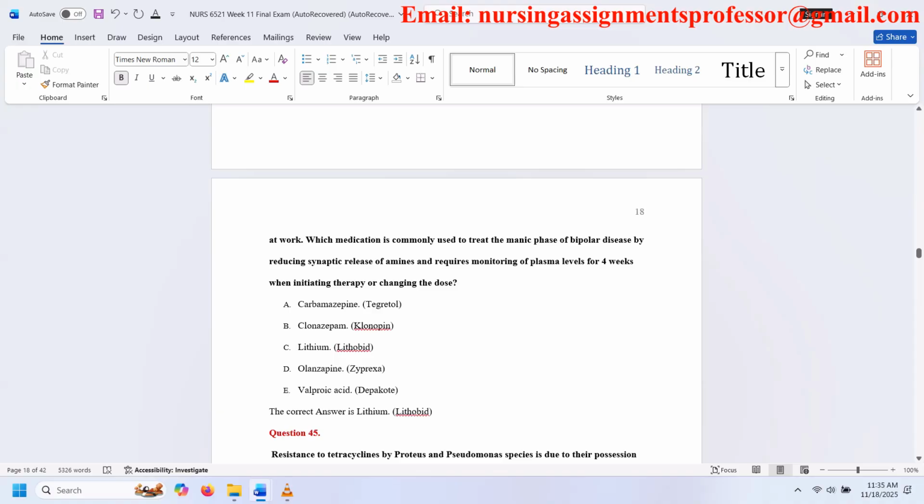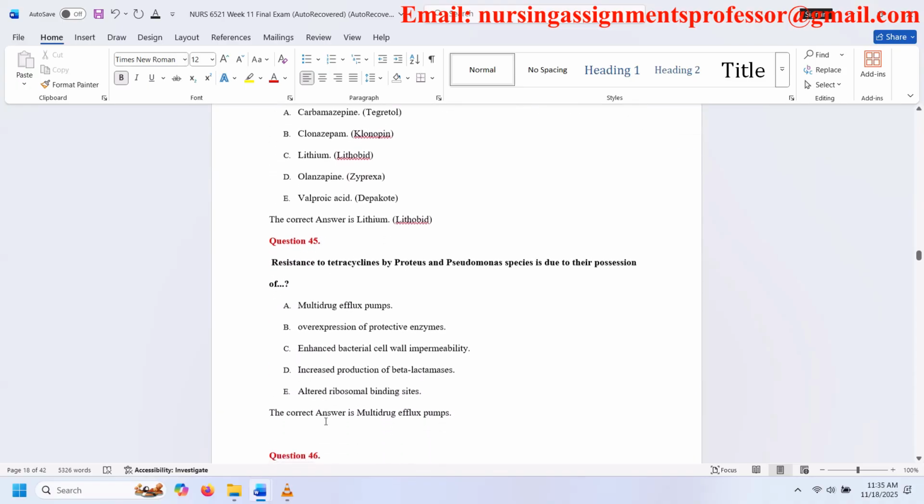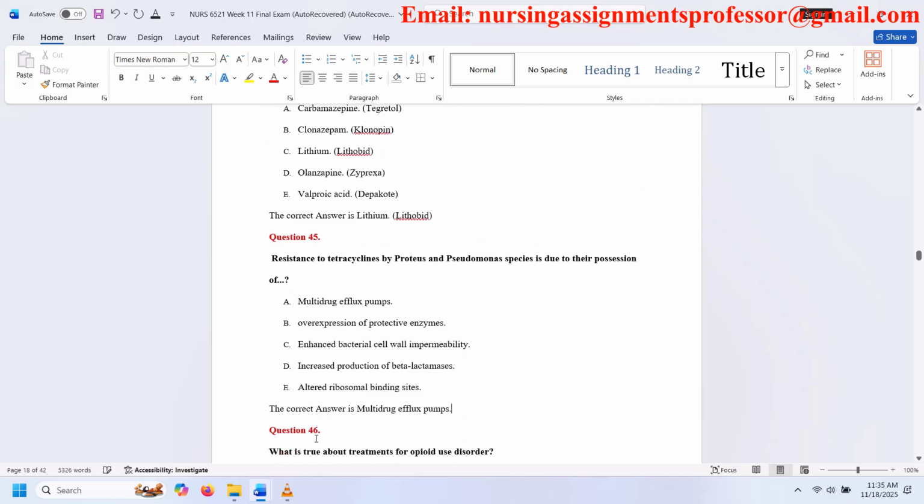Question 45. Resistance to tetracyclines by Proteus and Pseudomonas species is due to their possession of A. Multi-drug efflux pumps. B. Overexpression of protective enzymes. C. Enhanced bacterial cell wall impermeability. D. Increased production of beta-lactamases. E. Altered ribosomal binding sites. The correct answer is multi-drug efflux pumps.